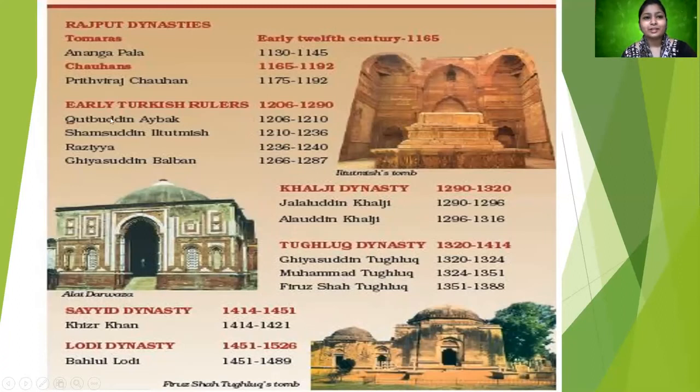So you can see here that there are the early Turkish rulers, followed by the Khalji dynasty, followed by the Tughlaq dynasty, the Sayyid dynasty, and the Lodi dynasty. So when we talk about the Delhi Sultanate, yes, the Delhi Sultanate is composed of 5 dynasties. We do not include the Rajput dynasty because that's a set of Hindu rulers. Whereas the Delhi Sultanate was the initiation of Islamic rule in India, which includes the 5 dynasties: the early Turkish rulers or slave dynasty, followed by the Khalji dynasty, Tughlaq dynasty, Sayyid dynasty, and Lodi dynasty. Right.